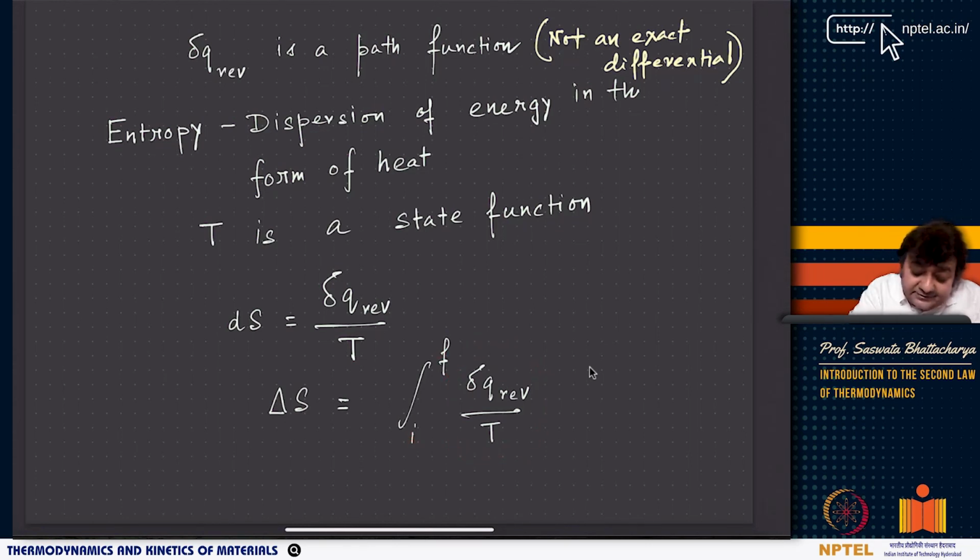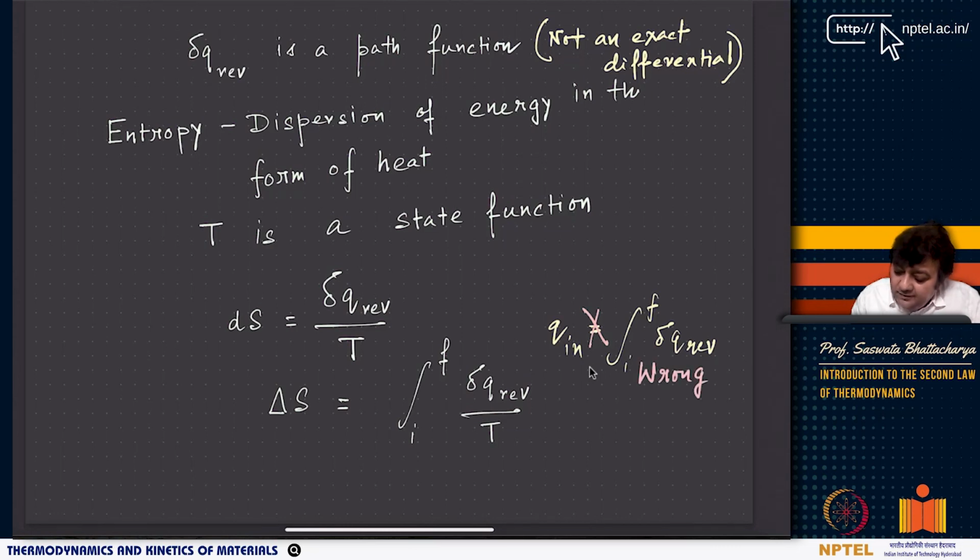Now, if I would have written this, so for example, integral from I to F, and delta Q rev is equal to Q, then this is completely wrong. This is utterly wrong. However, if I take initial and final state and I am writing delta Q rev by T, and I am telling that this is nothing but the integral from I to F of dS, where S is supposed to be a state function, that is fine.